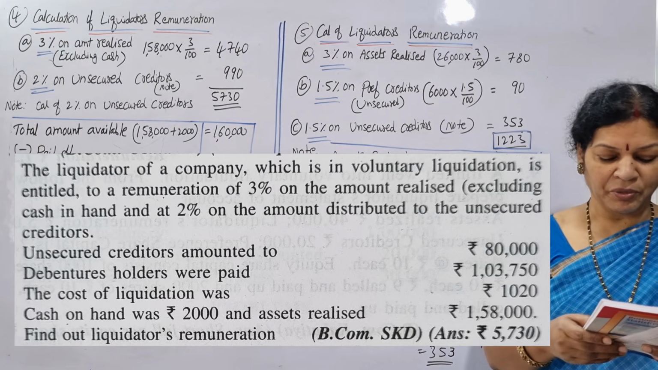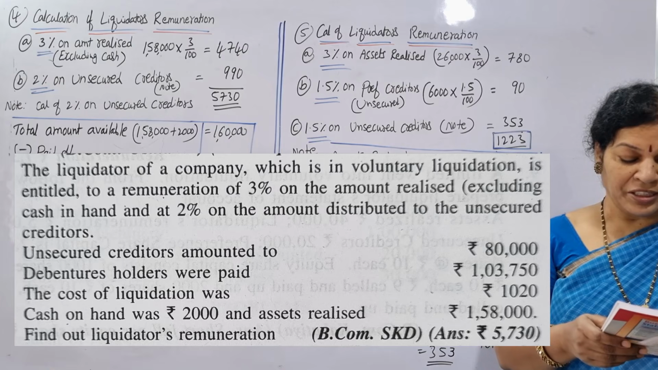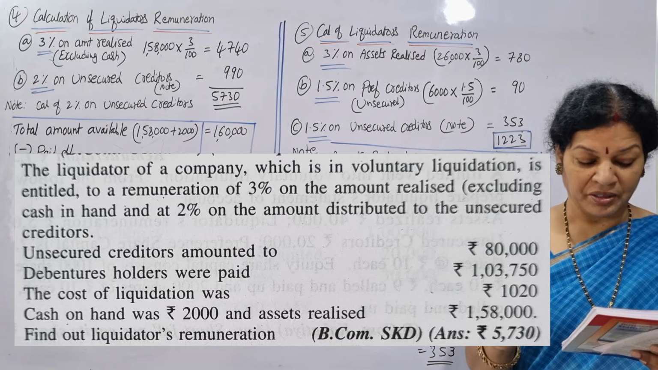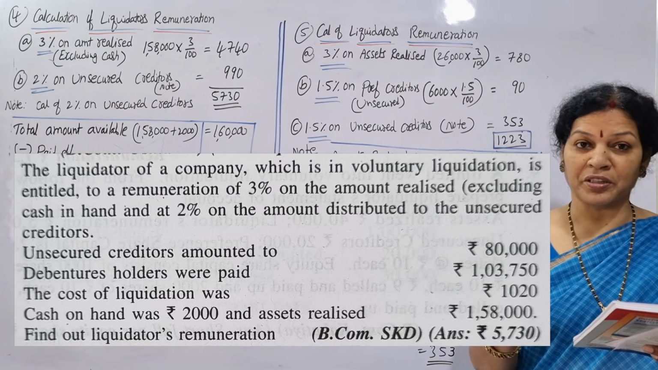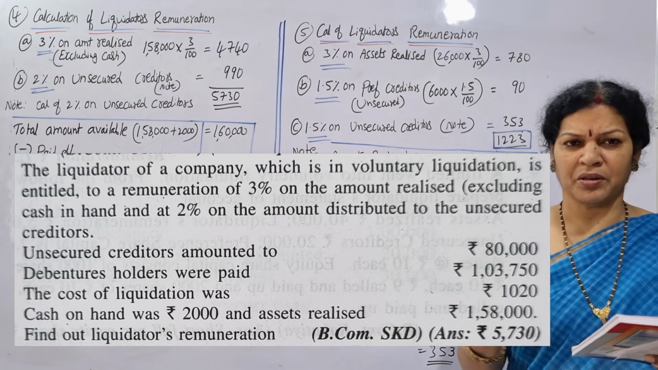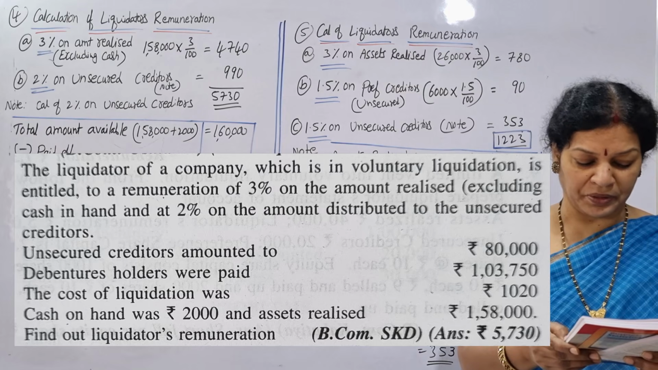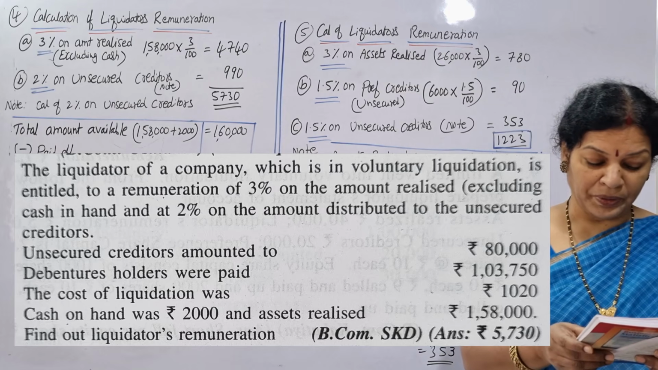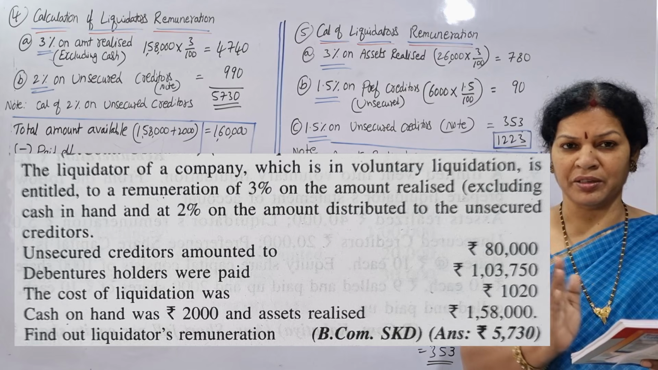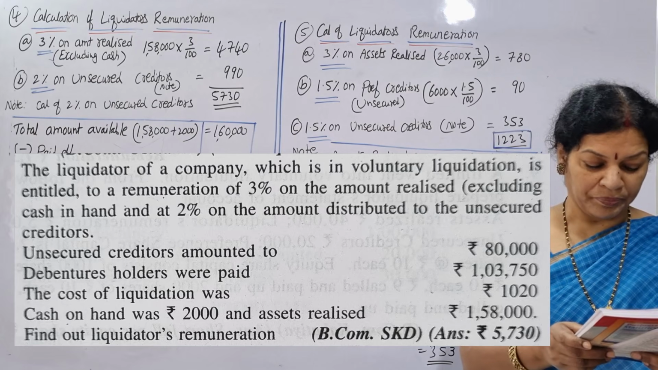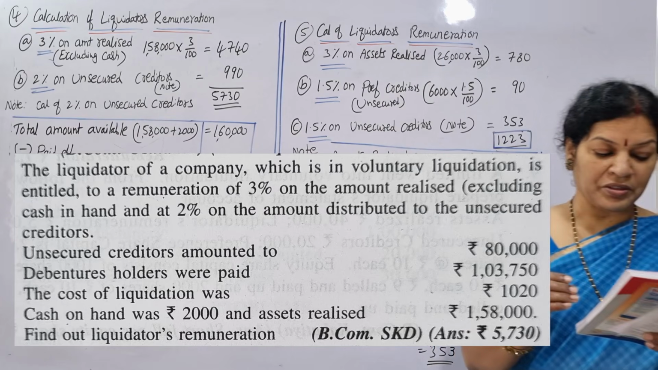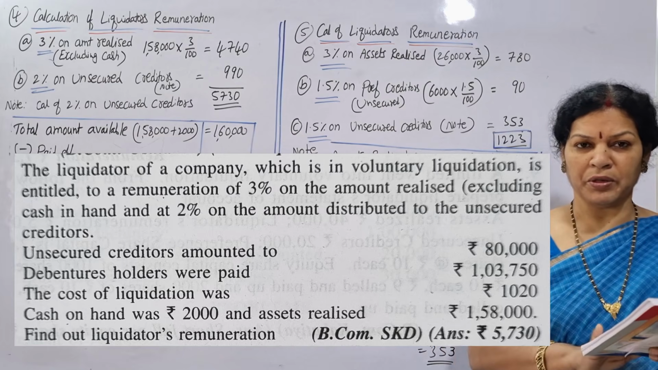You know this. Now, what is the information given to us? First, unsecured creditors amount to 80,000. Debenture holders were already paid 1,03,750. The cost of liquidation is 1,020 rupees. Cash on hand is 2,000 rupees, and assets realized are 1,58,000. Cash on hand is given separately. Find out the liquidator's remuneration. First of all, let us focus on the 3%. I think you have noted the problem.